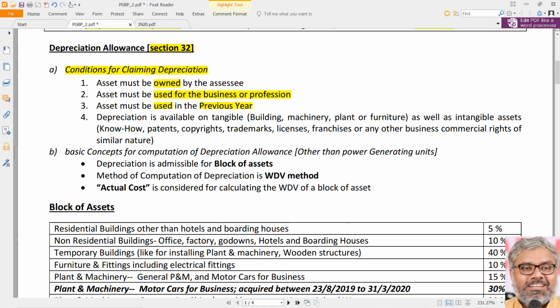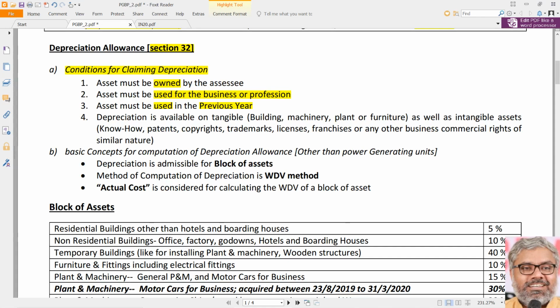So the point to be noted is, we should not think that used means really it has to be used. Active use or passive use also is enough. But it should be there with the SSE. That is what is important. So the word used cannot be taken too literally is the point we have to keep in mind.